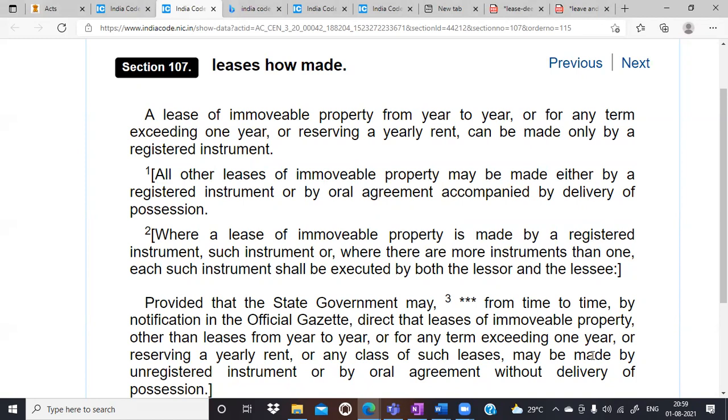Don't you think so, Sagar or Prabhat? Yes, sir. They could have written here, but why have they written reserving a yearly rent? यहाँ की कुछ और ही interpretation है, reserving a yearly rent, and you will be surprised. Reserving is most important. यहाँ पर receiving भी नहीं लिखा, to be received भी नहीं लिखा, reserving लिखा है और yearly rent लिखा है. This is again important.